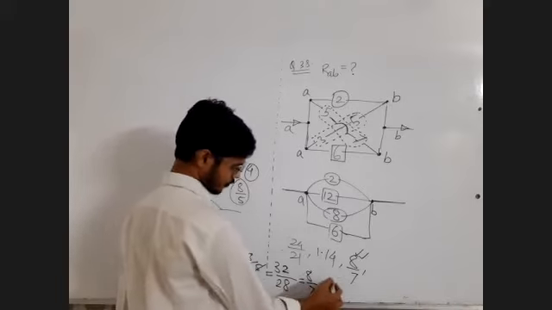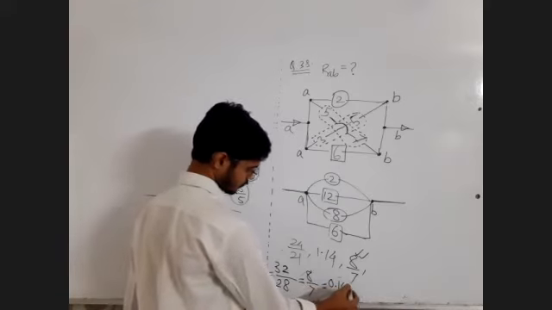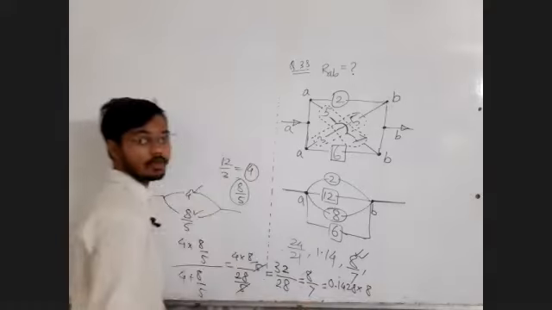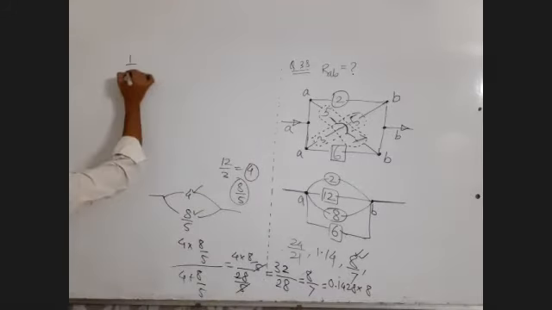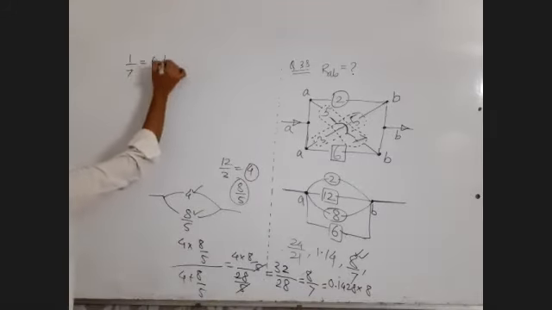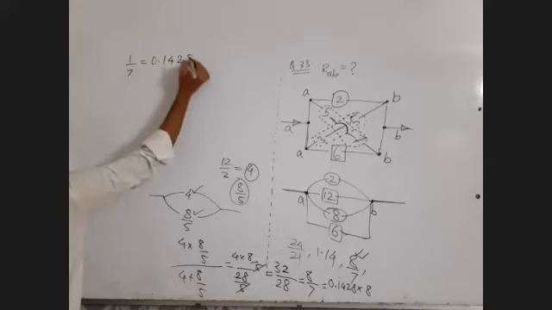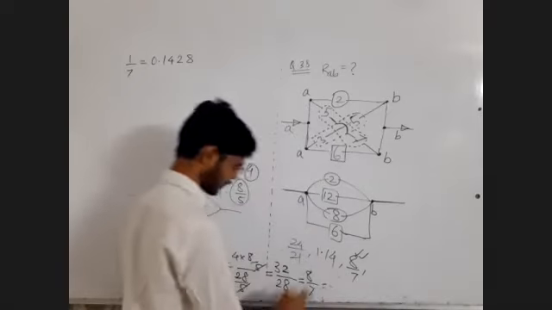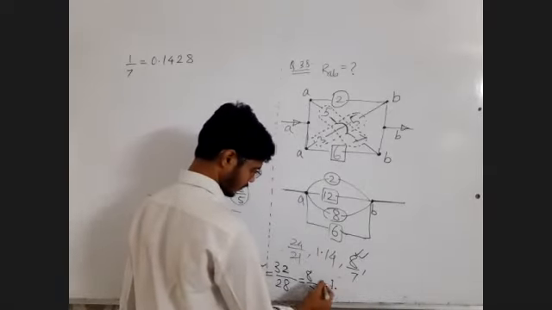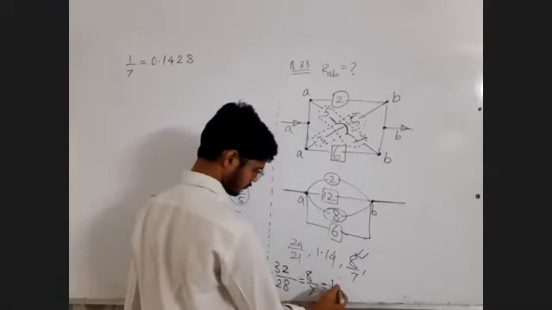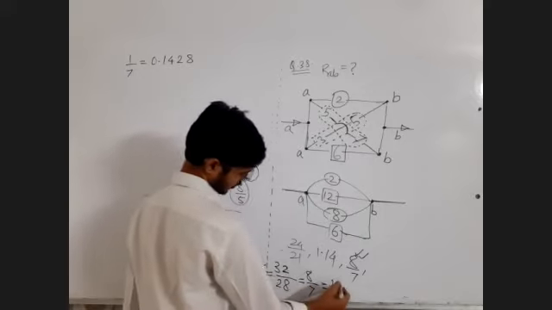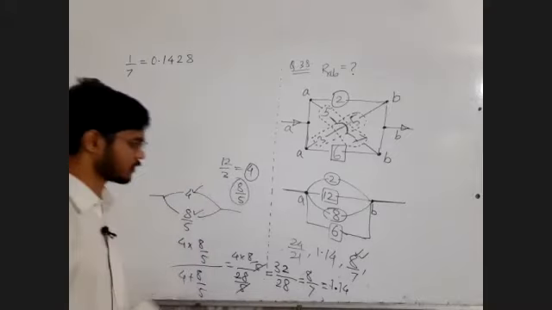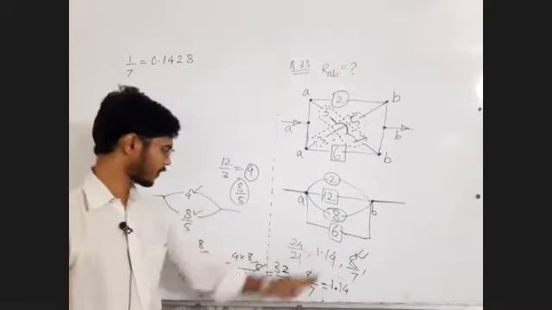1 by 7 is 0.1428, multiplied by 8. You need 1 by 7 part. 1 by 7 is 0.1428. That you can do, or you can just have this division, 1.14. Yes, 8 by 7 or 1.14.